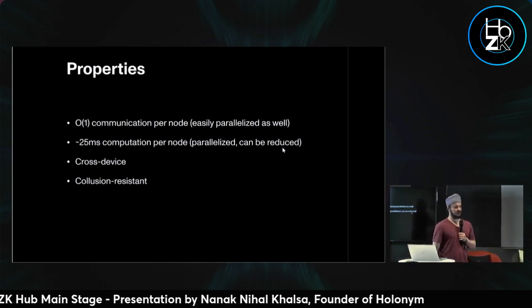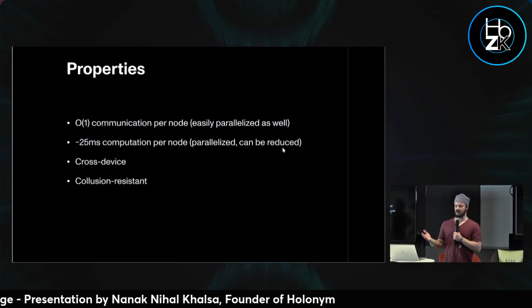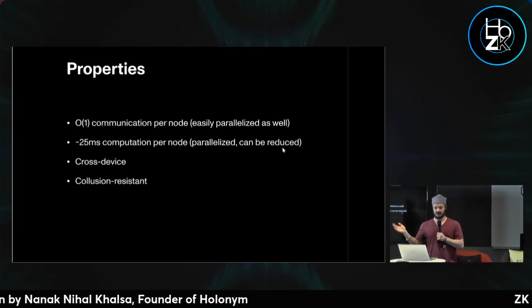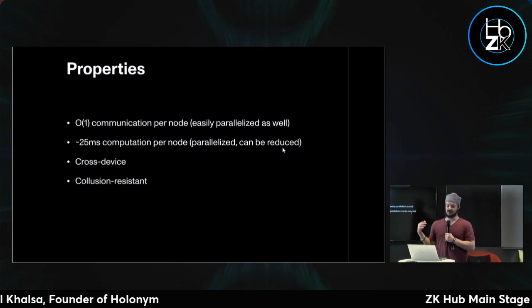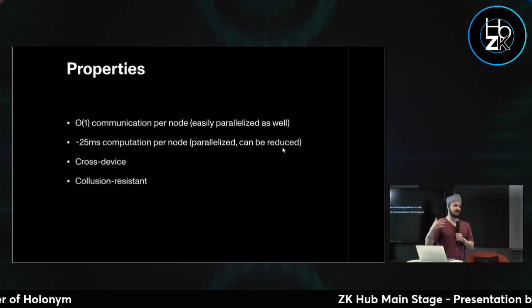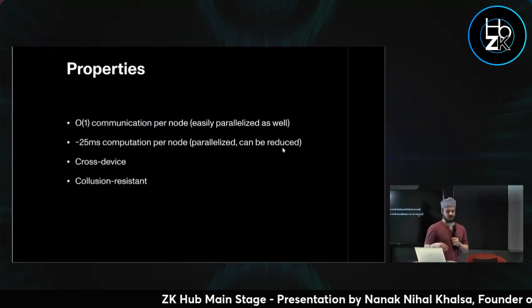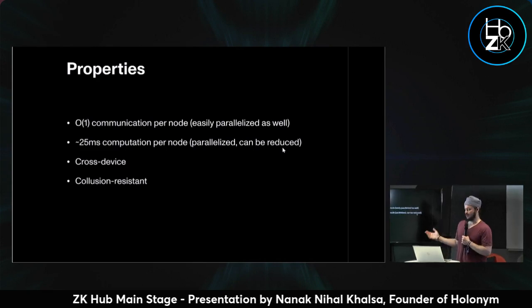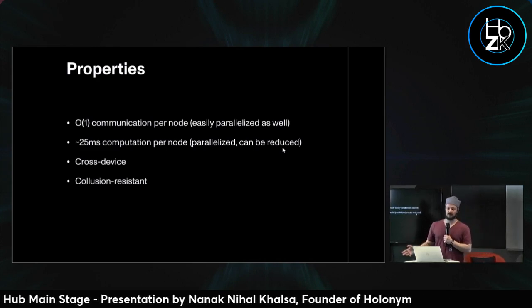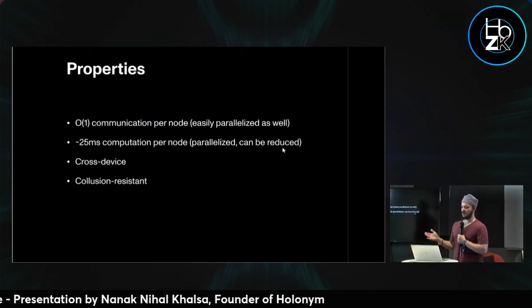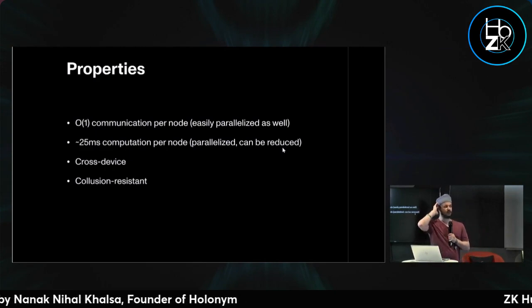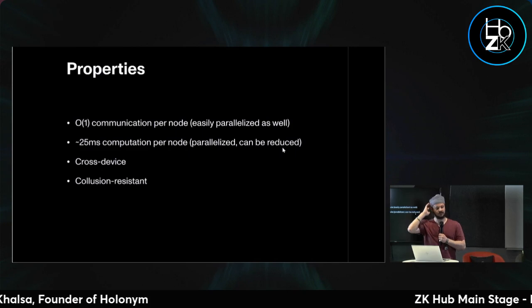And it has super nice properties. Communication with any individual node is O(1) because it doesn't care how many other nodes there are. And this can be easily parallelized. The more nodes there are, you just send parallel queries to them. So it scales super well. Very quick computation. You just have to do a discrete log equality proof. And there are some cool anti-collusion properties as well,